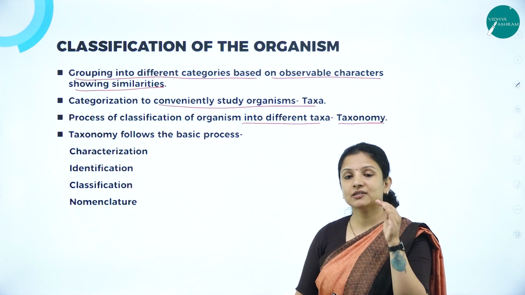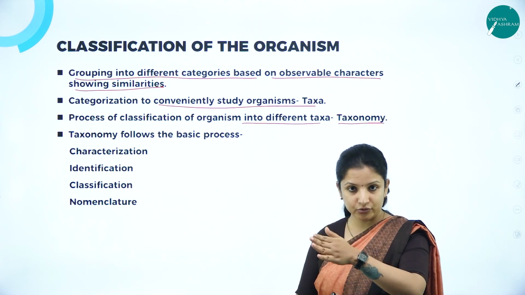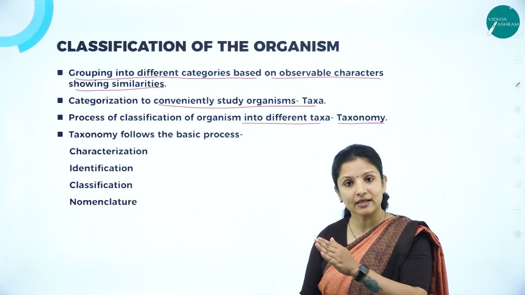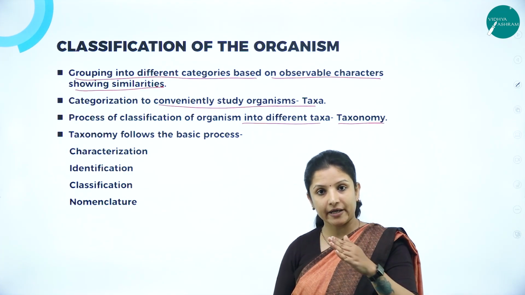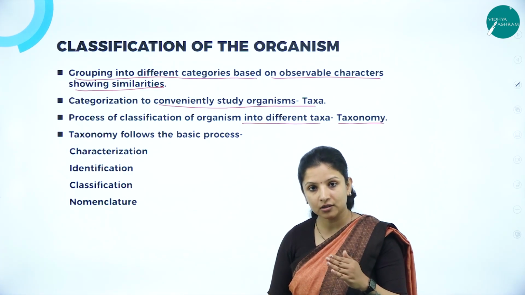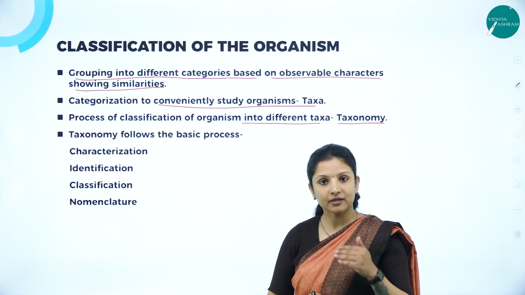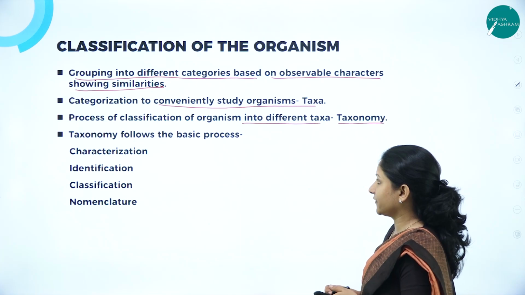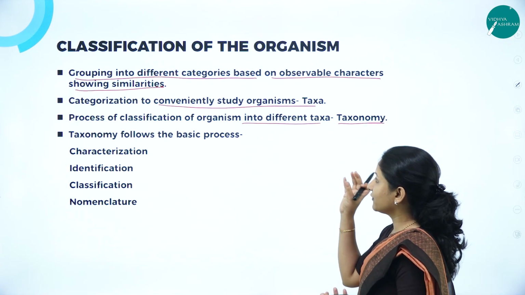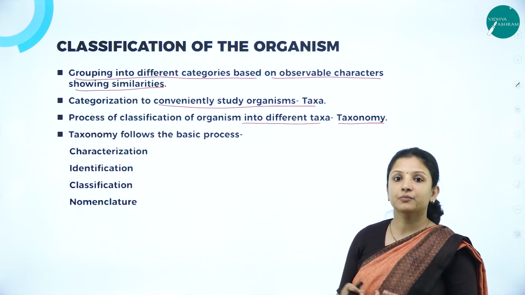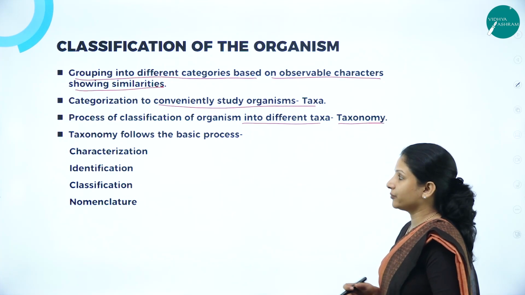So taxa means it is the unit of classification, like we have kingdom is one unit of classification or kingdom is one taxa, species is one taxa. So we have kingdom, phylum, then comes order, then class, genus. So all that are the different taxas or units of classification. So we'll study about that in the coming slides. So the process of classification of an organism into different taxa or different units is called as taxonomy.